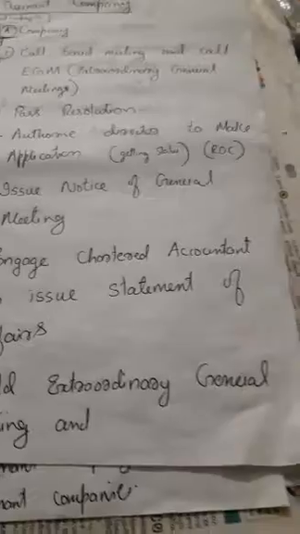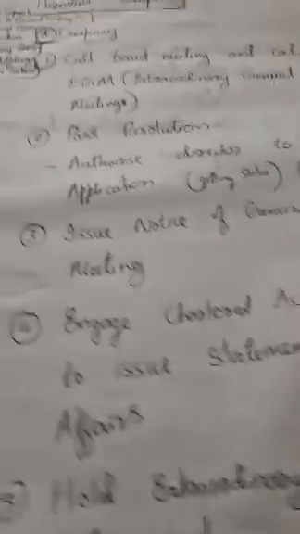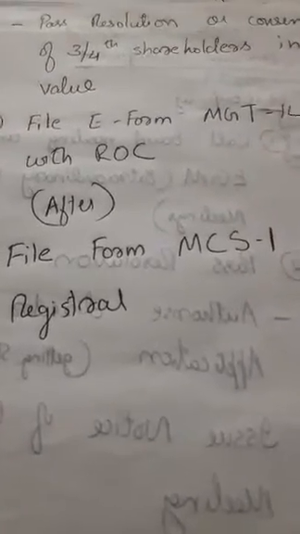This is done at the extraordinary general meeting, where everything is specified in the notice itself. After discussing the matter and finally getting consent, the company passes the resolution for converting the company into a dormant company.